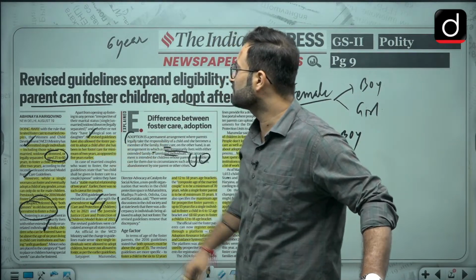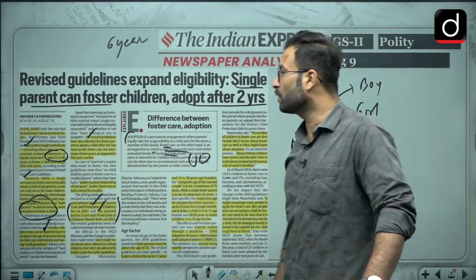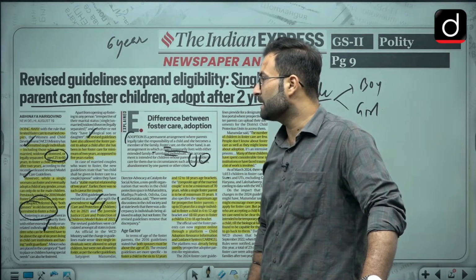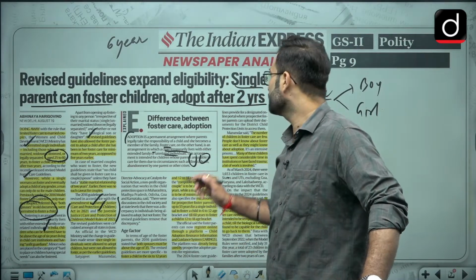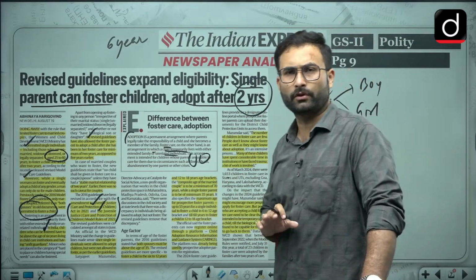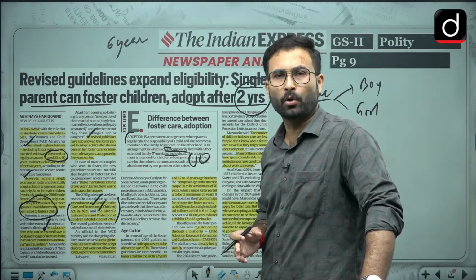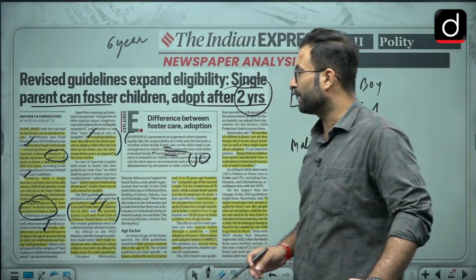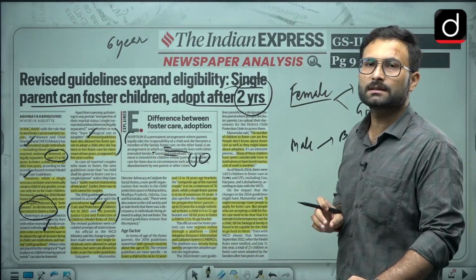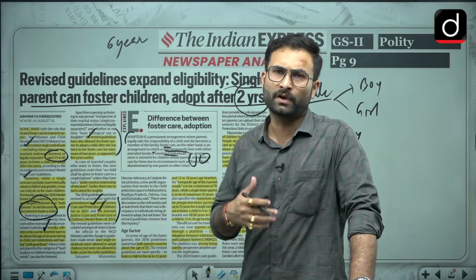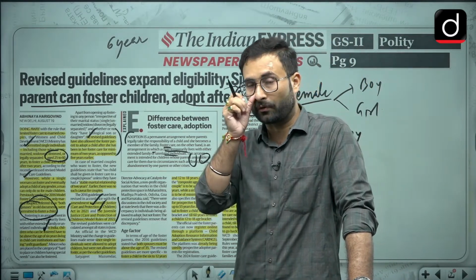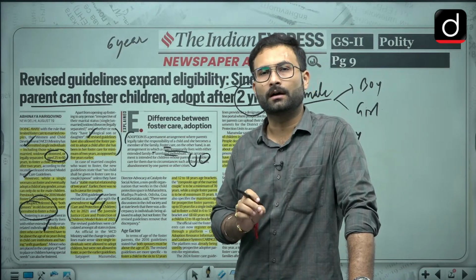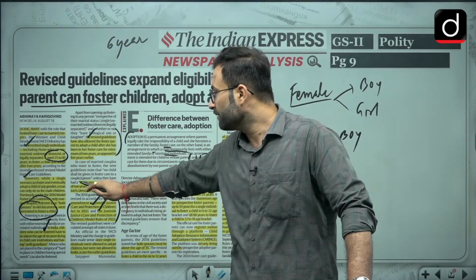Now the revised guidelines also allowed the foster parents to adopt a child after she has been in foster care for a minimum of 2 years, as opposed to the 5 years earlier. Earlier this time limit was more, that is 5 years. Now it is 2 years, so that is also one change which has happened. Now another thing is, if you are a couple and you are going for fostering a child, then your relationship should also be stable. Okay, your marital relationship should be stable.